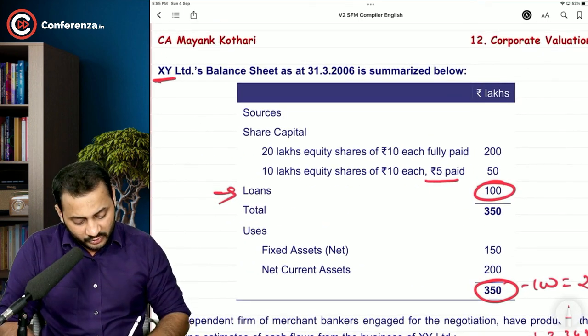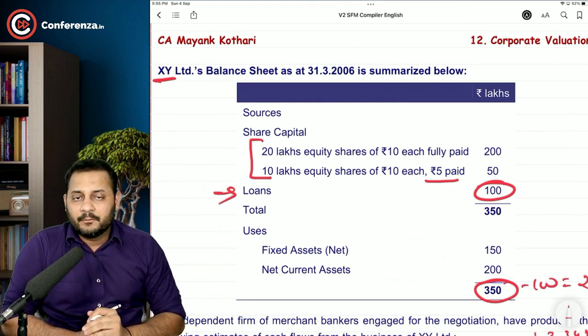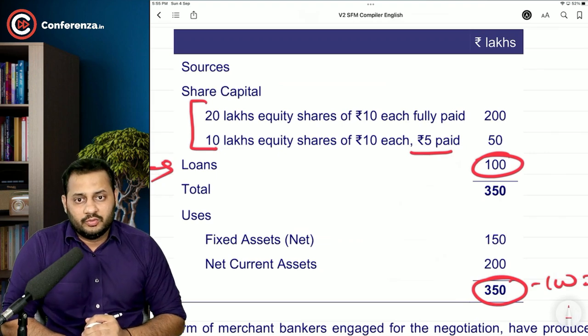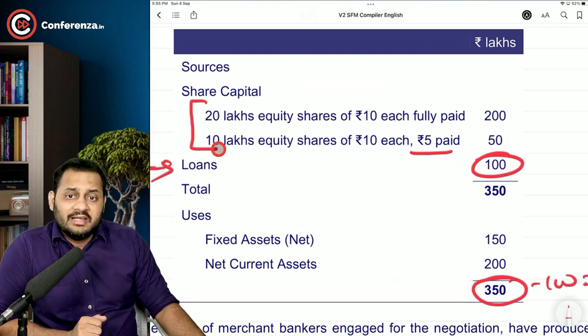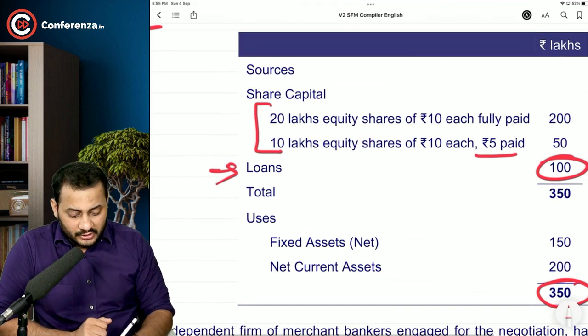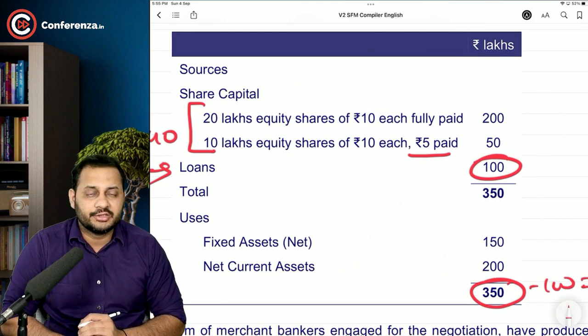And who are the shareholders of XY Limited? These two types of shares are there. Now, these are the 20 lakh shares which are fully paid, and these are 10 lakh shares which are only 5 paid. So how will you distribute the total 84,240 shares in these two different types of shares?